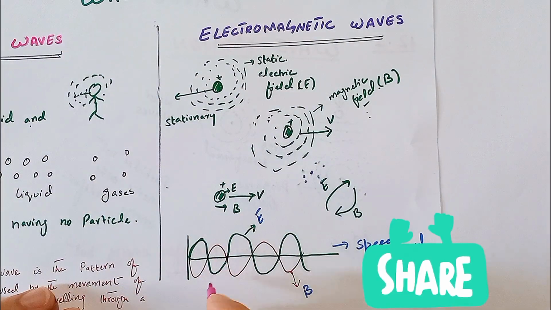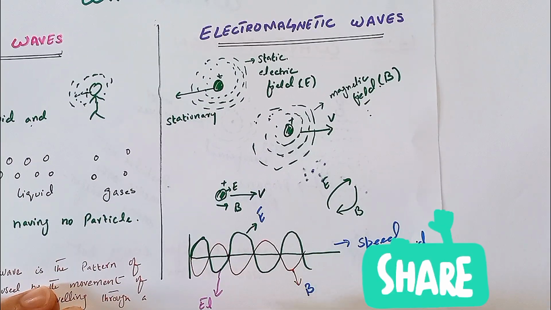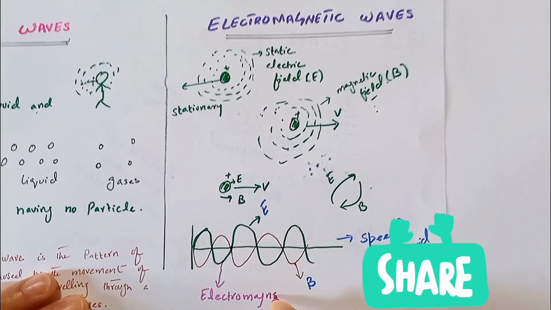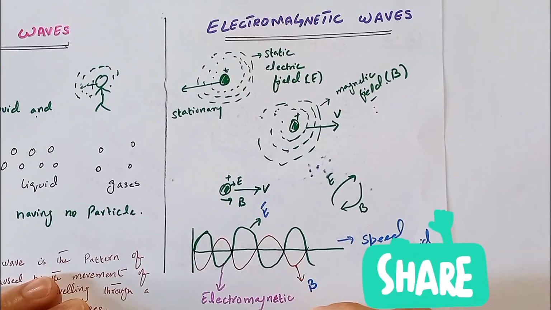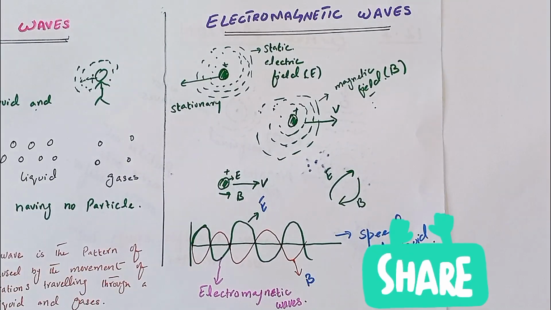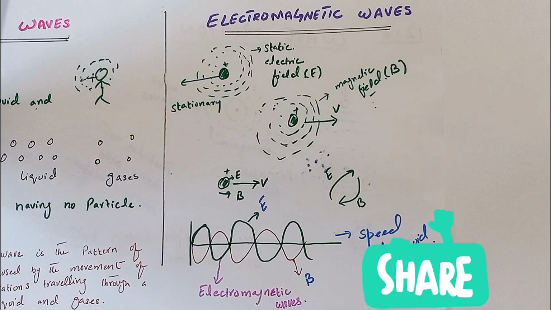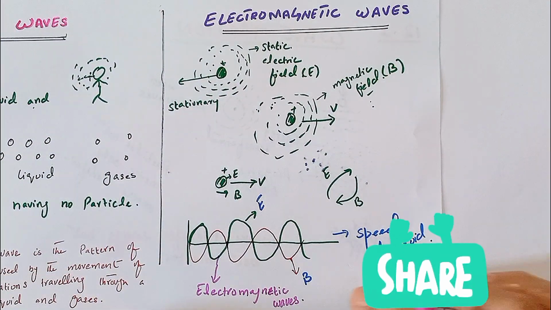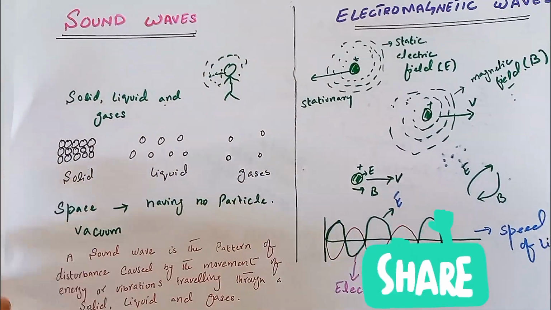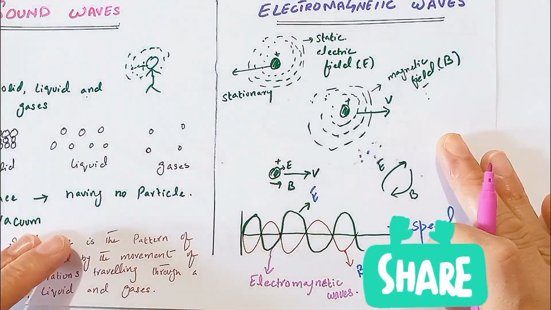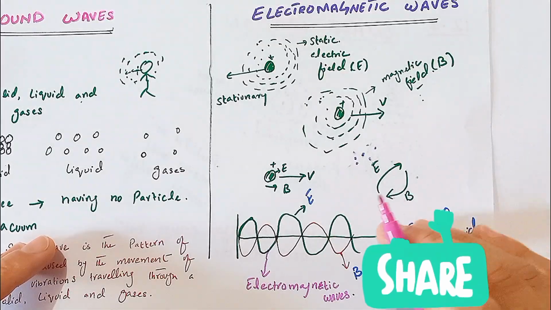So here we write that these are the electromagnetic waves. So now we understand what an electromagnetic wave is and how electromagnetic waves are produced. Okay, one more thing to learn about the electromagnetic wave. An electromagnetic wave can move on its own without needing a medium. Here we learn that the sound wave requires a medium for traveling, but the electromagnetic wave does not require any medium for travel because the electric field and magnetic field interact and keep energy flowing.